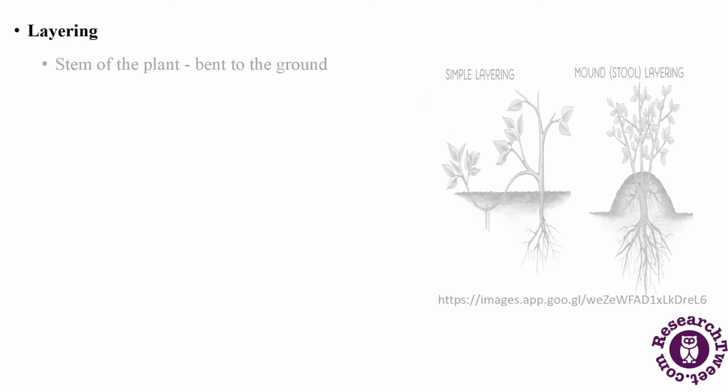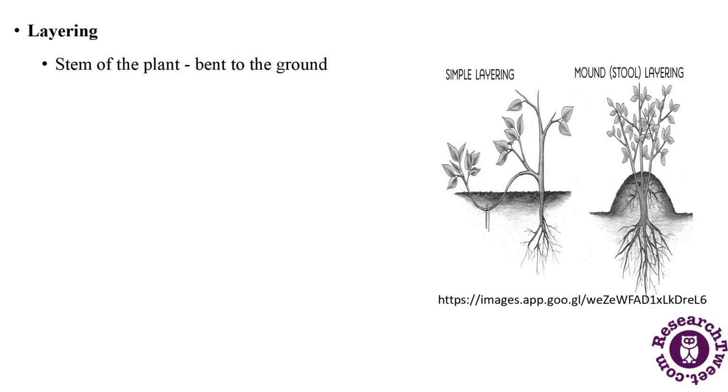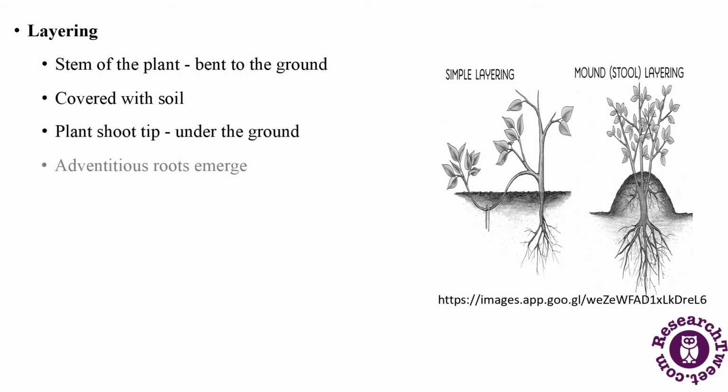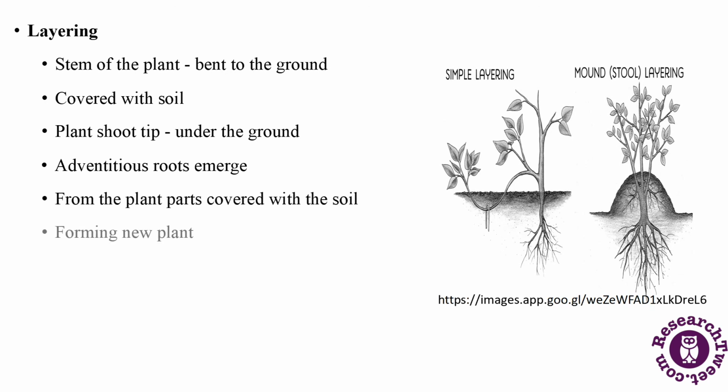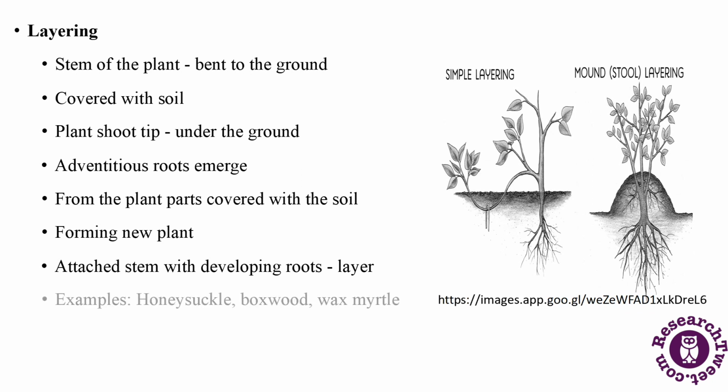Layering. In this, the stem of the plant is bent to the ground and covered with soil. The plant shoot tip will be under the ground. Adventitious roots emerge from the plant parts covered with soil, thus forming a new plant. This attached stem with developing root is known as layer. Honeysuckle, boxwood, wax myrtle are some of the examples of layering propagation.